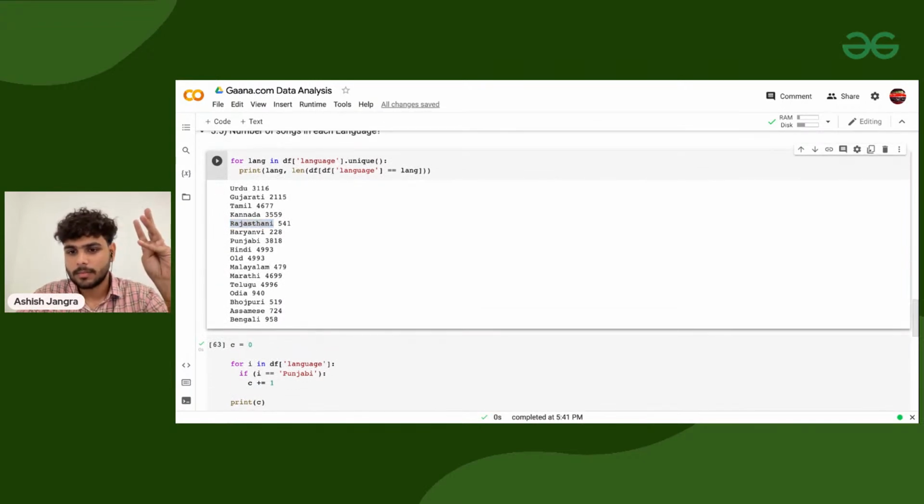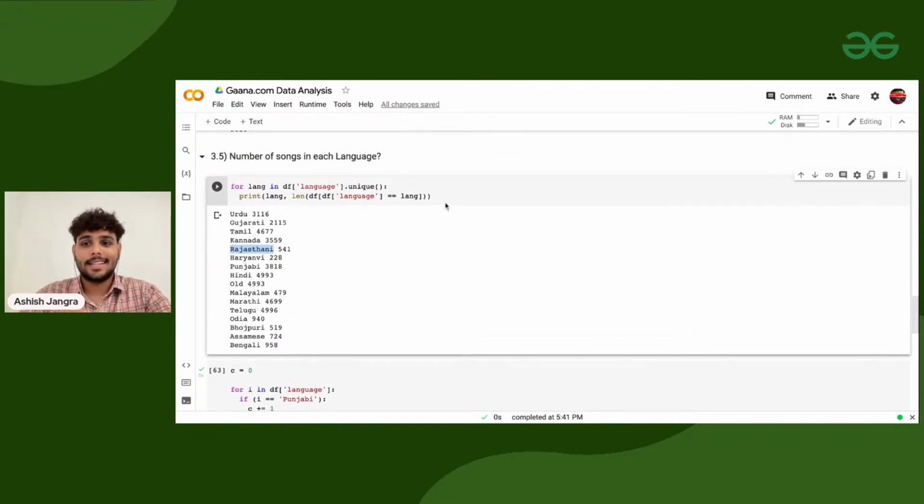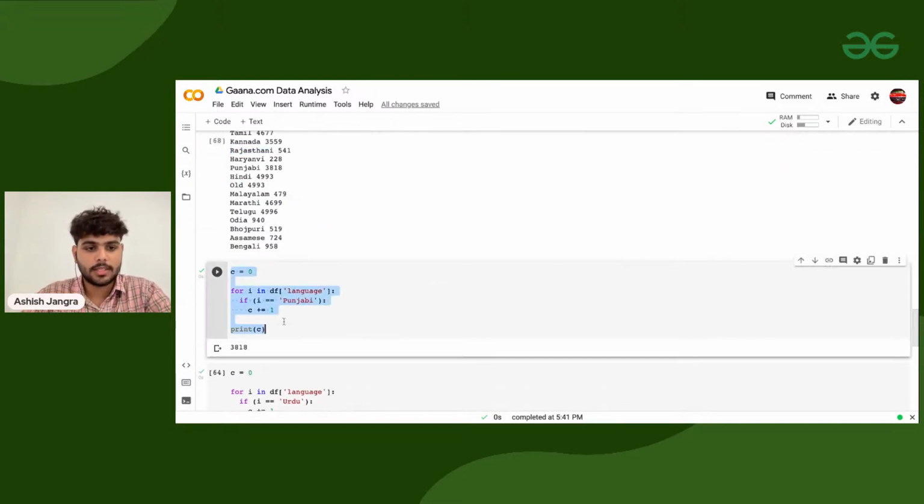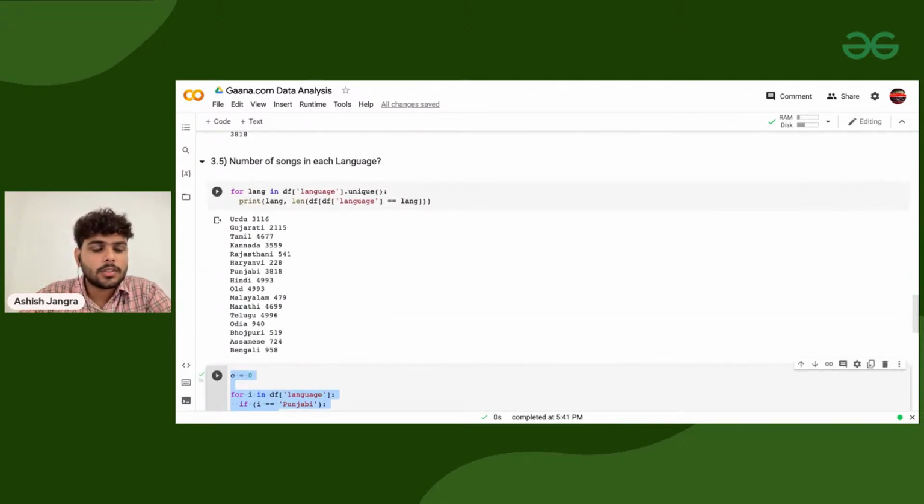Sorted. So if you want to dig deeper into anything else, any other thing that you want to analyze, you can do that as well. Clear? So let's do one thing. Now we are specifying the songs. Let's go specific with the songs, and for that purpose, the number of songs in a specific language.